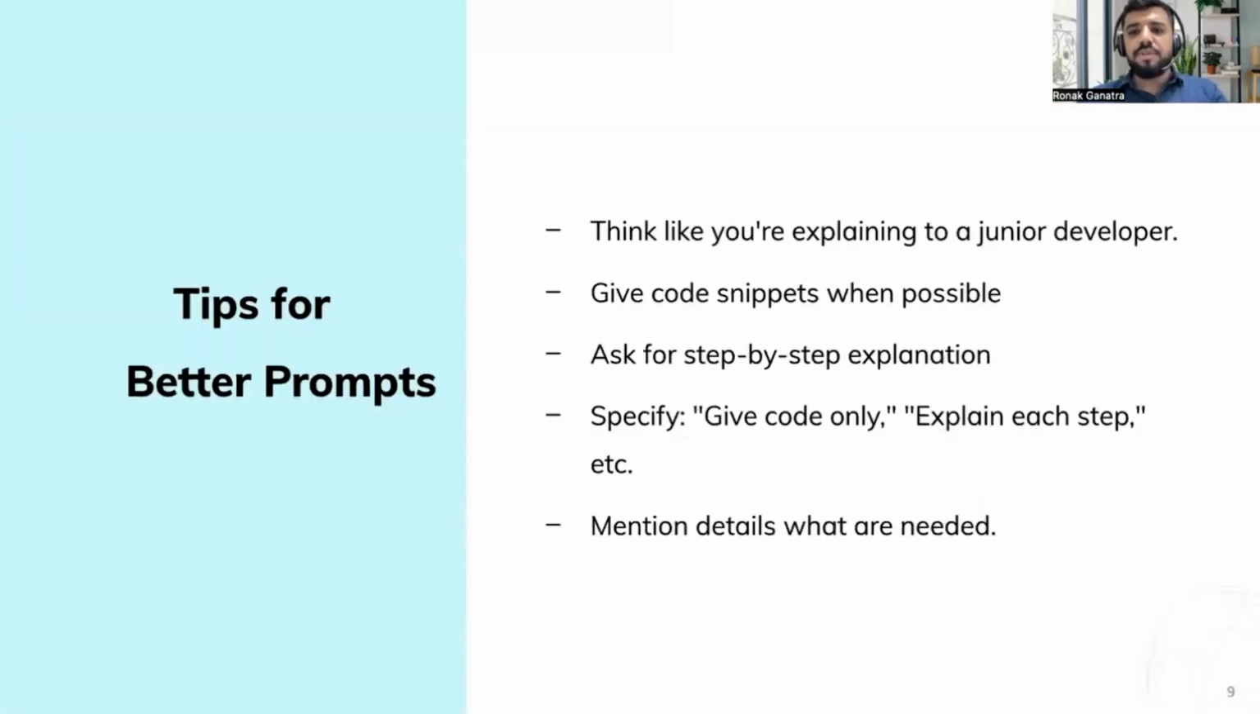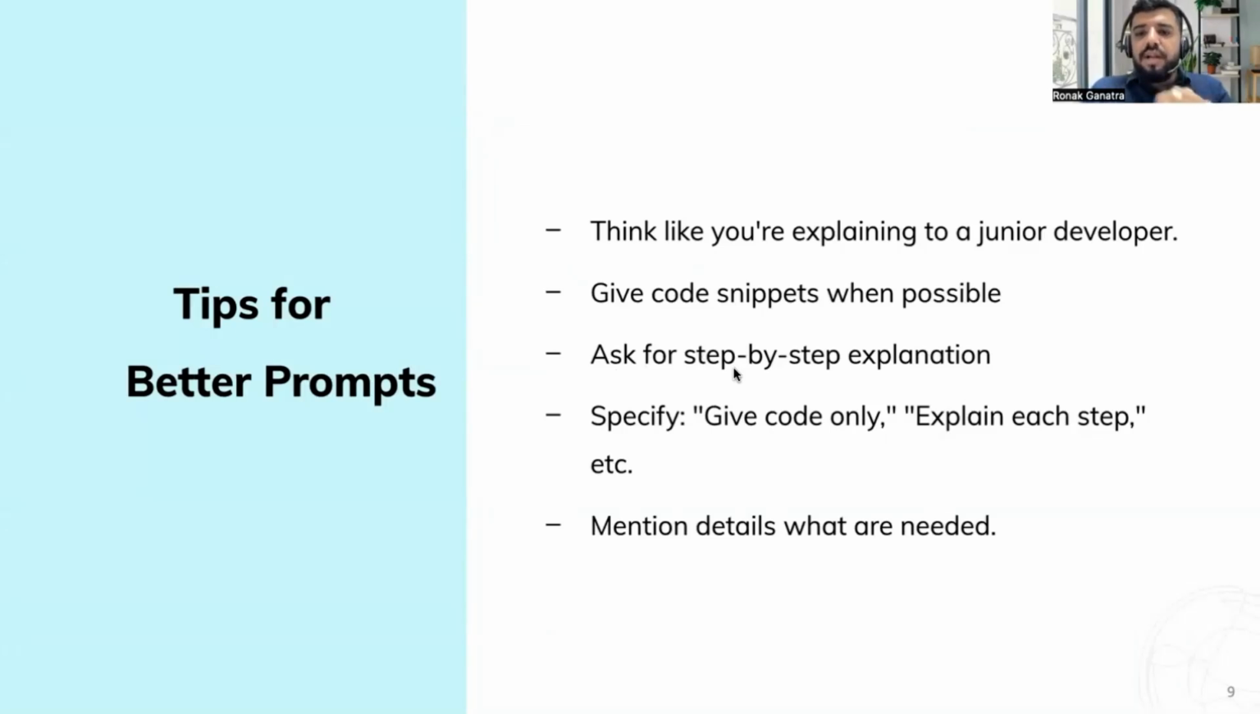Some tips for better prompts. Think like you are explaining to a junior developer, right? Ultimately it is a robot, so we need to explain more about what task we need to give, with specific instructions. Give code snippets when possible, right? If you are expecting AI to fix your code, you need to give your existing code snippet. Ask for step by step explanation.